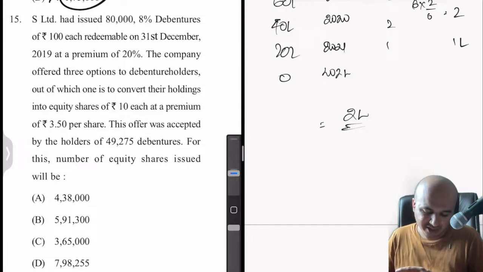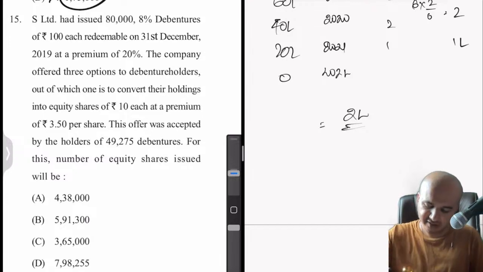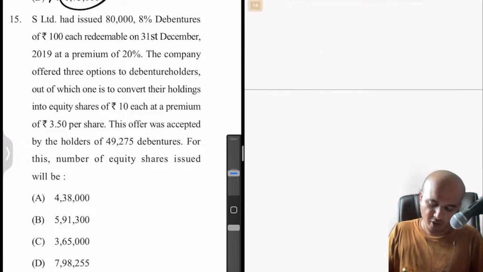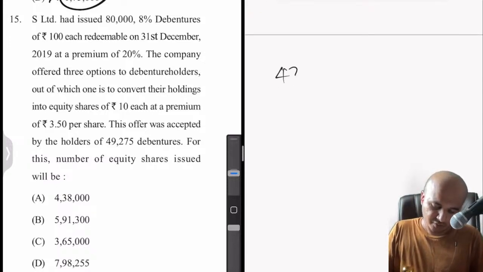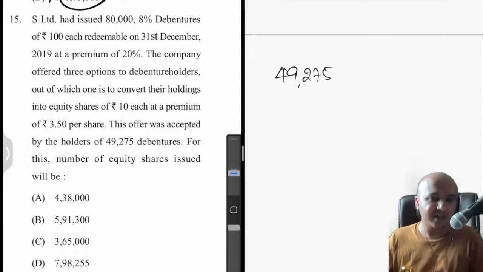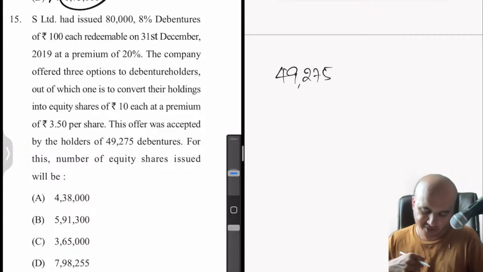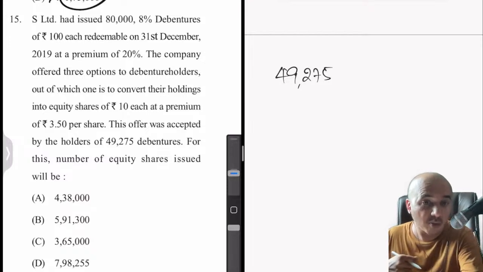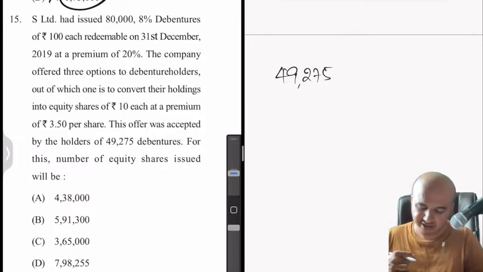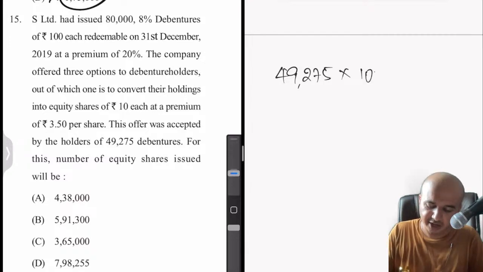So now when that is the case, how many equity shares will we have to issue to make up for their worth? So that is the thing. Let's see. So now how many accepted the offer? Only 49,275 debentures, they accepted this offer. So first of all, we'll have to calculate how much is due to these debenture holders. See, we would have paid how much? 100 face value plus premium of 20 rupees.